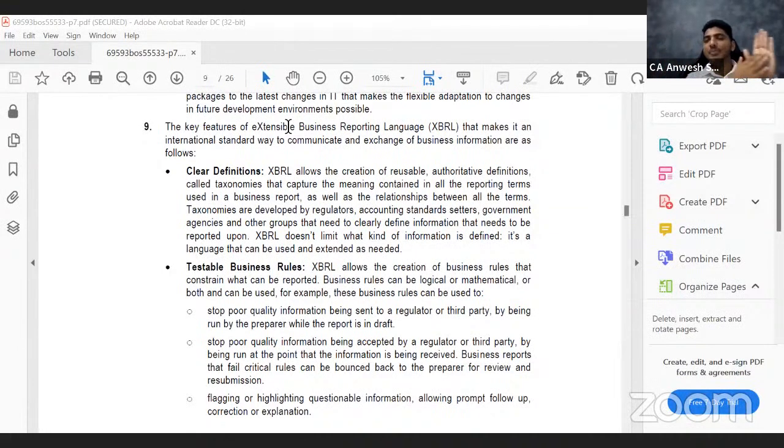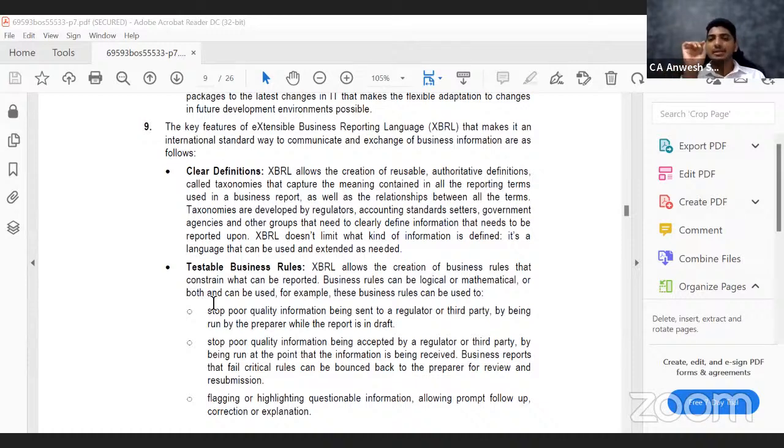Let us say in your balance sheet, you have reported as closing stock. All that you're supposed to do is link it and say that in my balance sheet, I've shown it as closing stock, but I am going to link it to inventories. So whenever somebody else, let's say from some foreign country, sees it, if he does not understand what closing stock is, he will look at what it is mapped to. If it is mapped to inventories, he will understand. So it has a very clear definition.